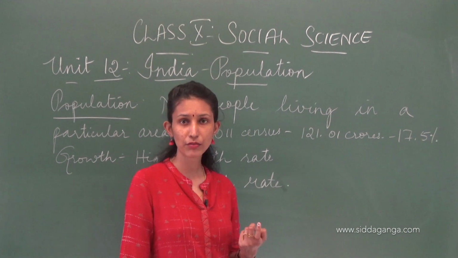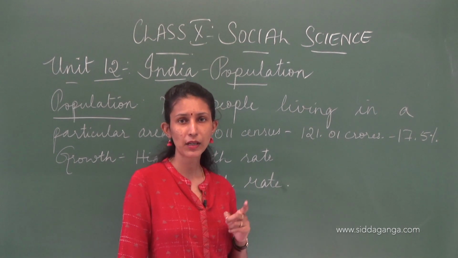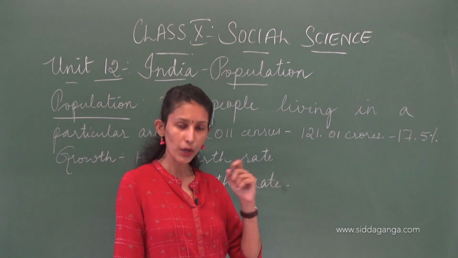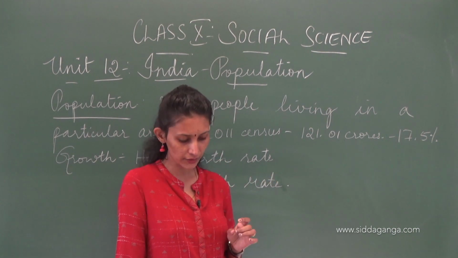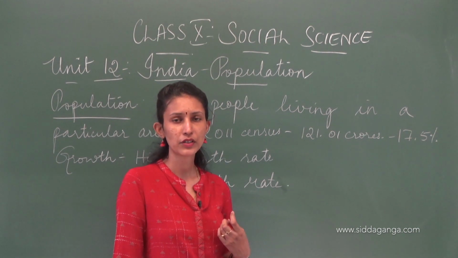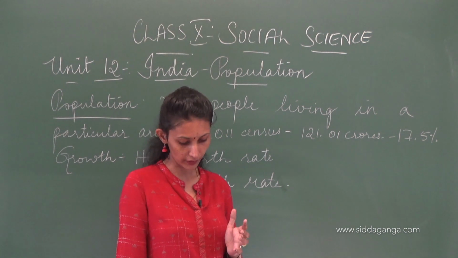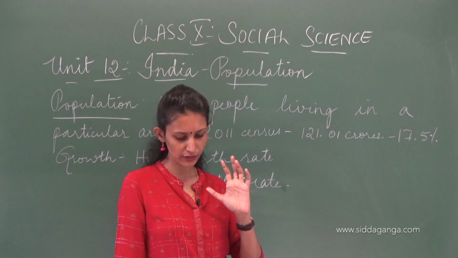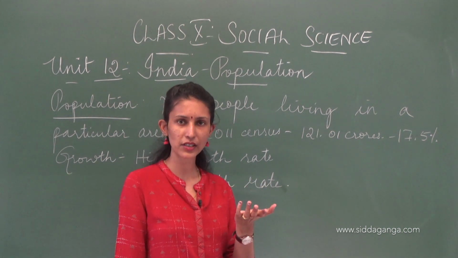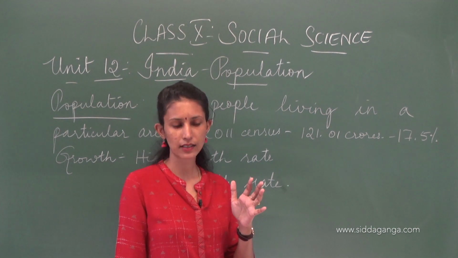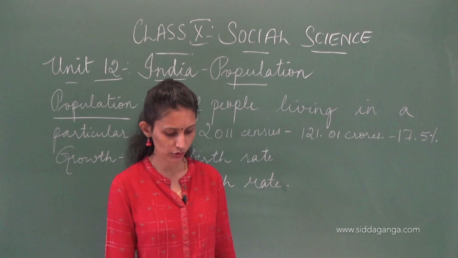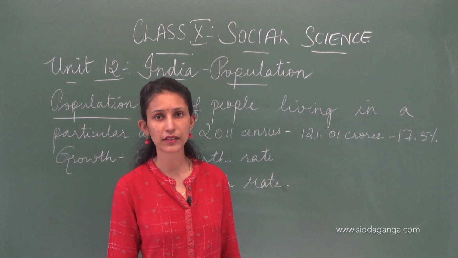Okay, polygamy, too many marriages. Monogamy is one marriage to only one person. Polygamy is marriage to many people. Poverty can also be one of the reasons. Okay, and climate, because of the increase in fertility and other things. So these are a few of the reasons for high birth rate: early marriages, our religious and social beliefs and attitudes, the tropical climate. Okay, polygamy and poverty can also be factors of high birth rate.